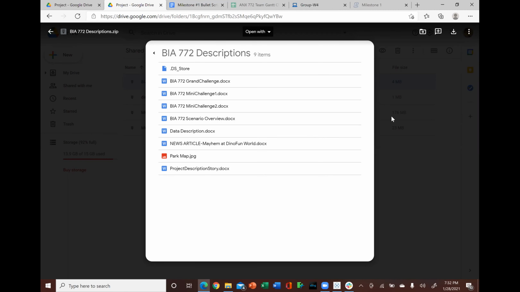And then mini challenge 2 will use the park communication data to answer questions about trends in visitor communication throughout the weekend. Along with this, we'll pay attention to communication patterns that relate to the crime. And finally, the grand challenge will use both communication and movement data to answer further questions, including Scott Jones's activities and whereabouts throughout the 3-day weekend, and when did the crime occur, where did the crime take place, and who are the most likely suspects in the crime. So now I'll pass it on to Dylan.